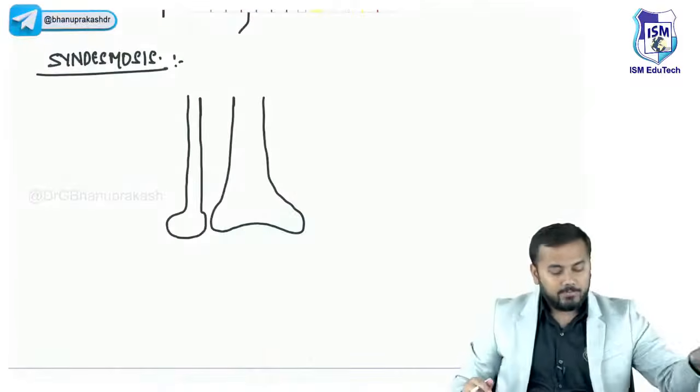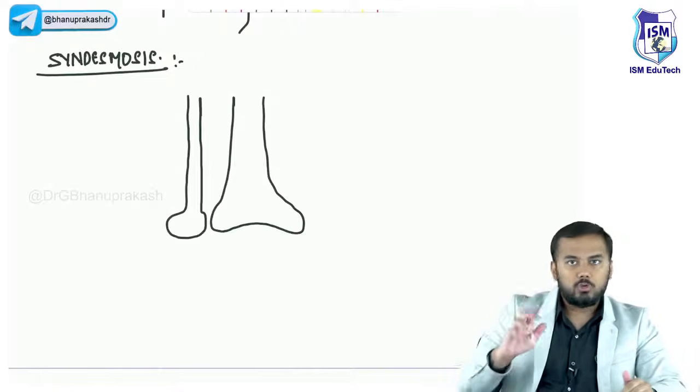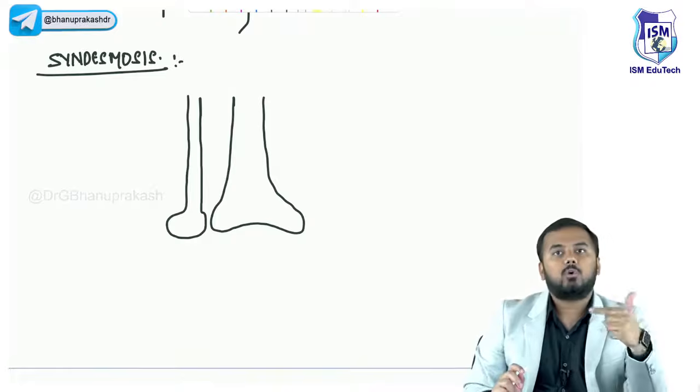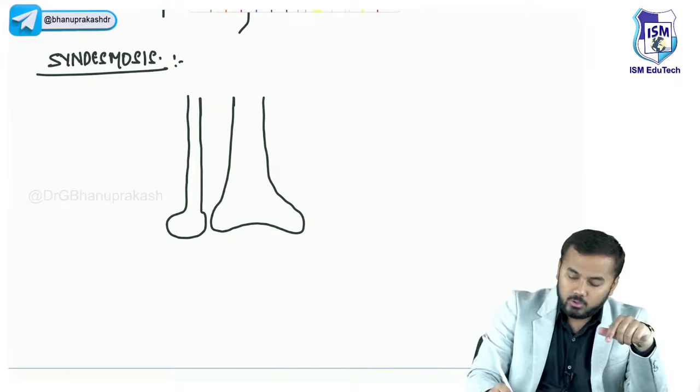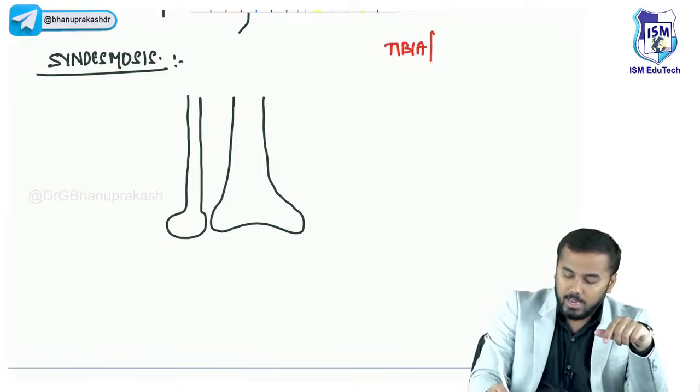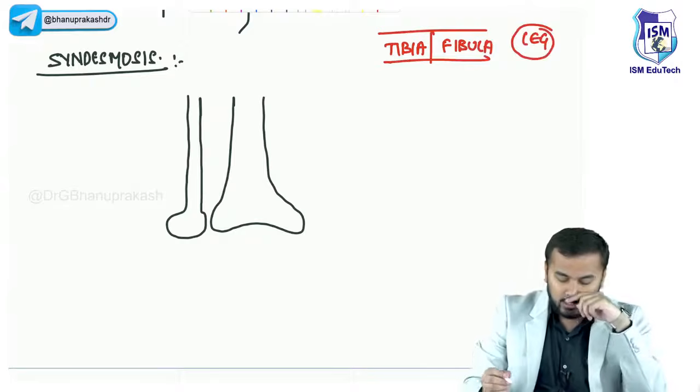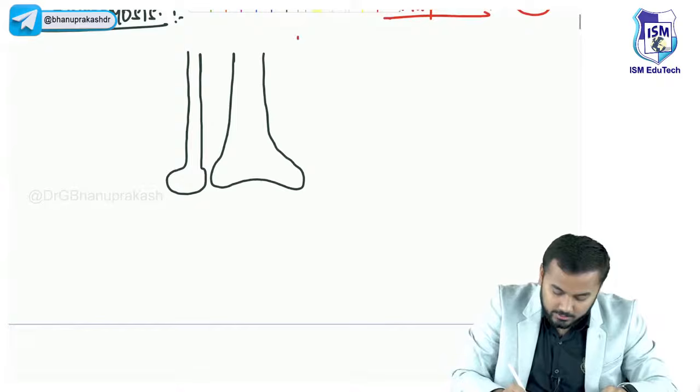In the same way, in the lower limb also we have got two bones. Okay, what are those two bones? One is called tibia, one is called fibula. These are the two bones that are located in the leg region. Okay, now when I draw another picture, you will understand.